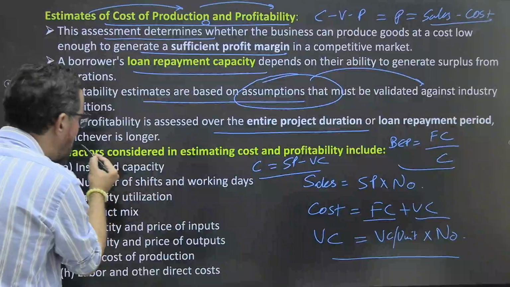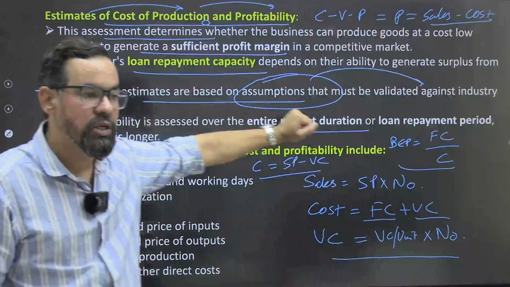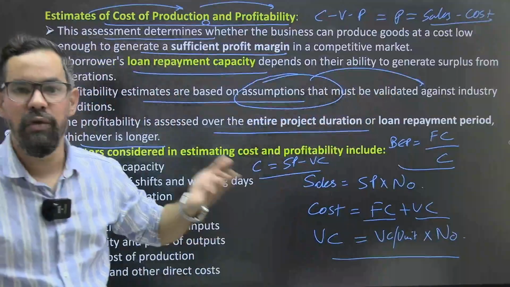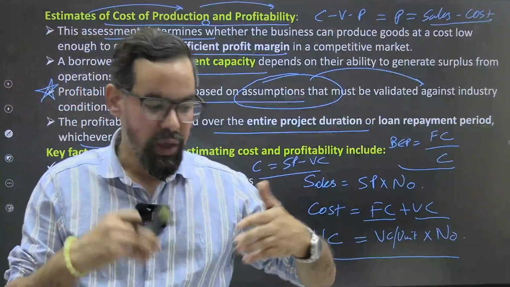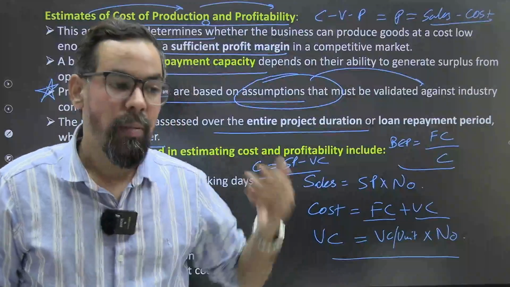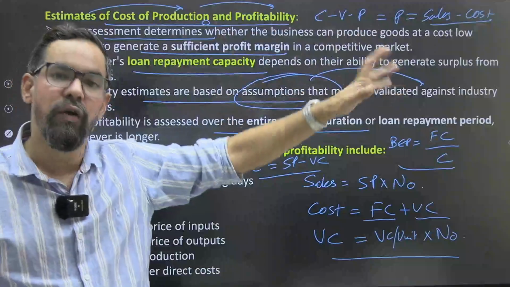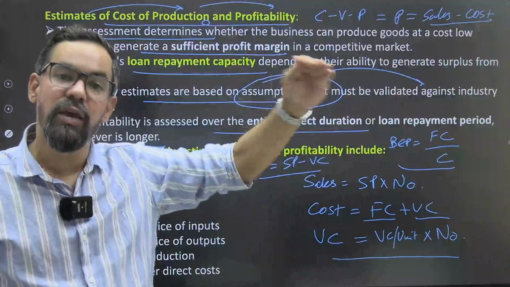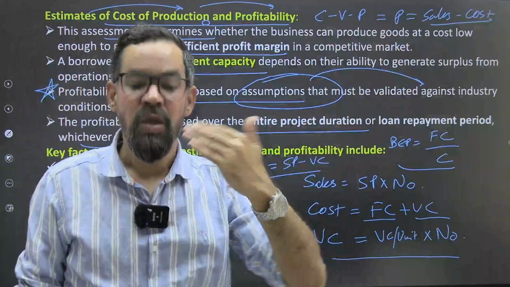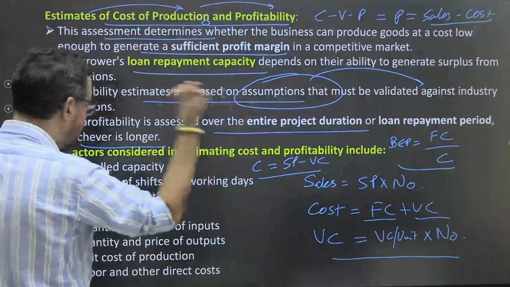The profitability is assessed over the entire project duration और लोन रीपेमेंट पीरियड, whichever is longer, ठीक है। So ये स्टेटमेंट आपको मिलेंगे एग्जाम्स में, ठीक है। So entire project duration, like if it is for 5 years and your loan repayment, if your loan is for 3 years, let's say you are getting back that money within 3 years, then 3 years is the deadline for you. But if they have taken loan for 10 years, you have to check the profitability or viability of that particular project for 10 years, even for the company also, ठीक है, because we will get our money back within these particular periods.